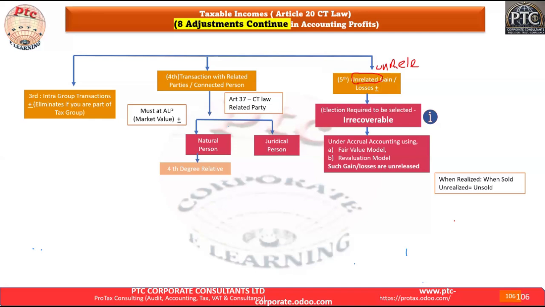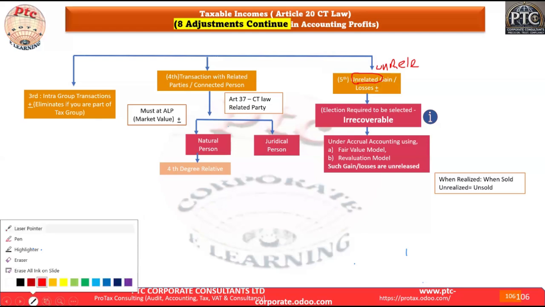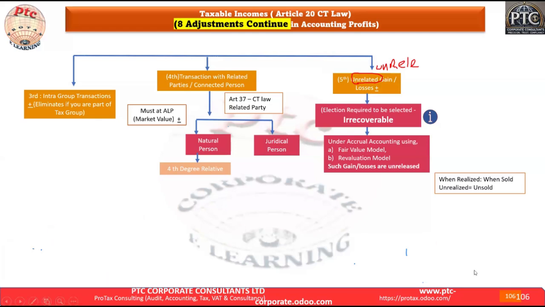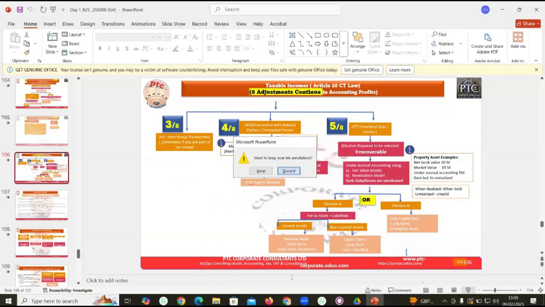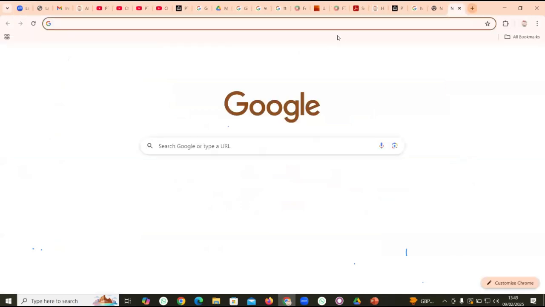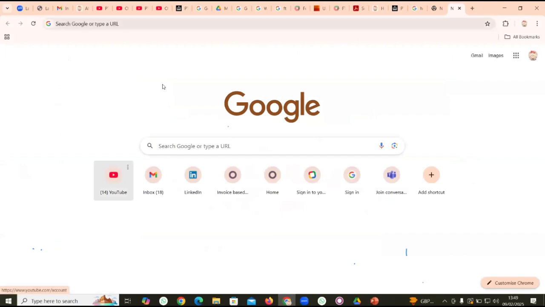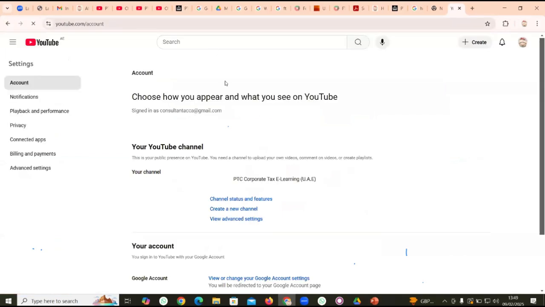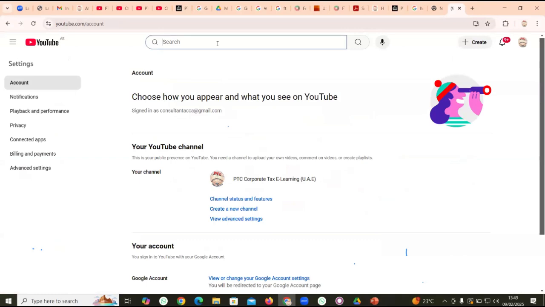And this fair valuation model, as per IFRS, we need to check the actual impact in the PNL and in the OCI for fixed assets, whether it is on the fair valuation method, cost method or revaluation method. If it is revaluation, the fair value is not recorded in PNL for the fixed asset; it will go to OCI. So all this we need to keep in mind while filing the return if we are going through the realization method. And in the case of unrealized, we need to check whatever is there in the profit and loss.